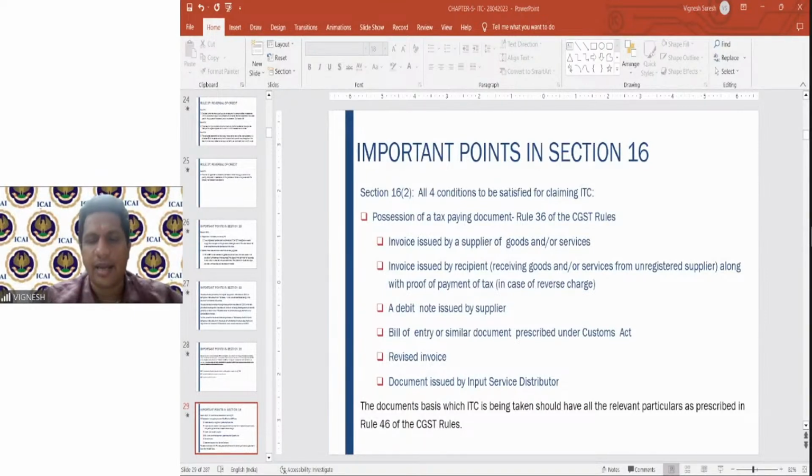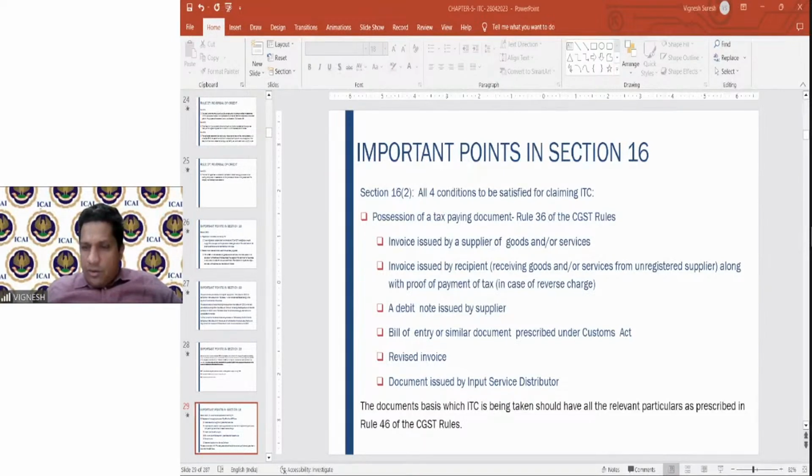Circular number and date need not be remembered from examination point of view. I told this point before also. I have written so many exams, and I have qualified my CA examinations. You may believe it or not, I have not written a single section number also. Leave alone the circular number. Section number itself I have not written. You remember what is there in the section, that itself is important enough. But what is there in the section, you have to remember correctly. That is a very, very important point here.